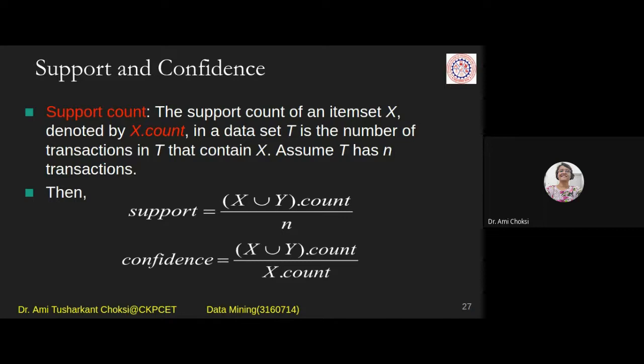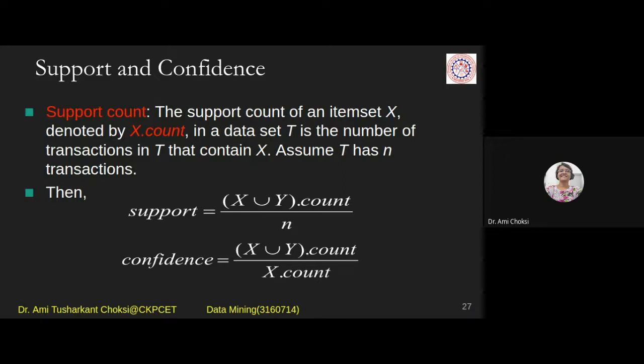Till now we were considering, say, minimum count is 75, right? For that example. So here also minimum support and minimum confidence is given in the problem statement. So we have to check it out. Whatever support we find, if it is greater than or equal to minimum support, then we can say that item combo is frequent, right?